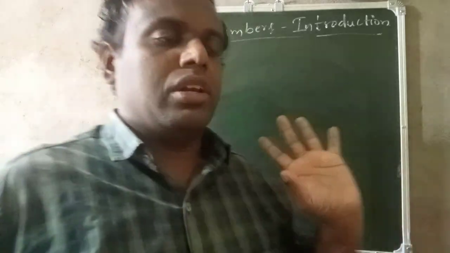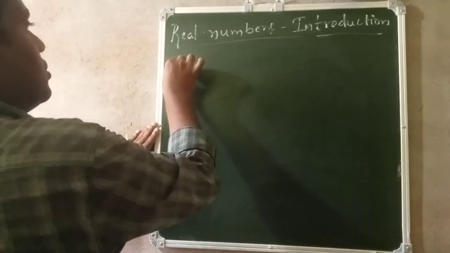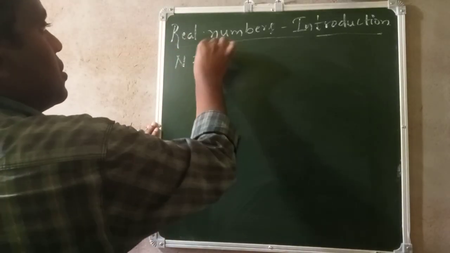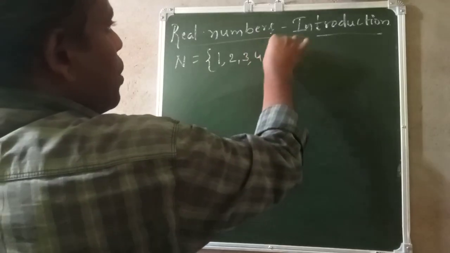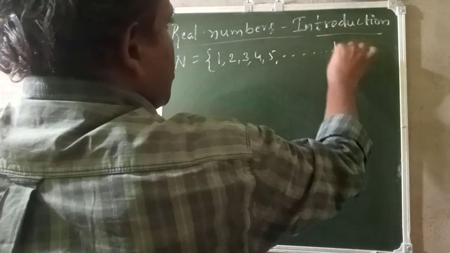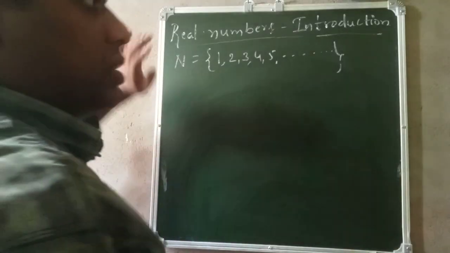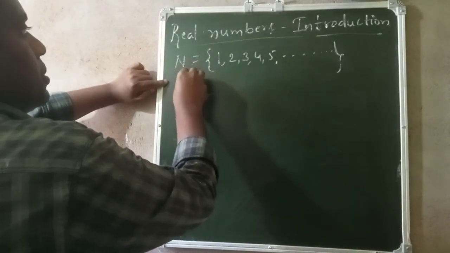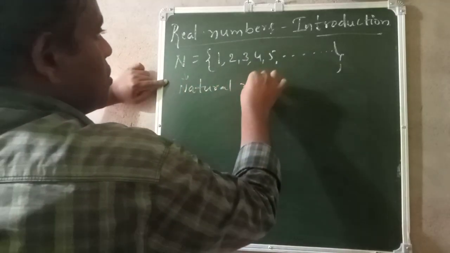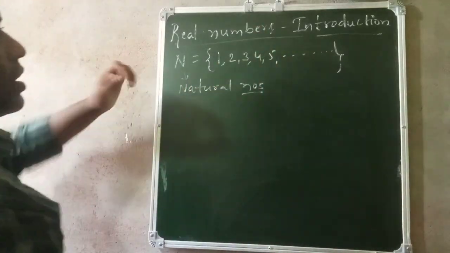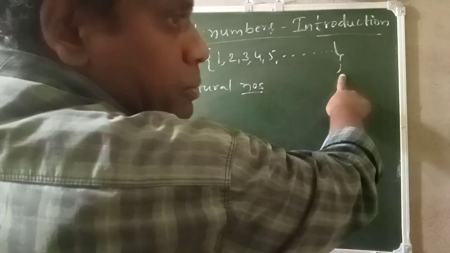First I will take natural numbers. So we will write natural numbers like this: 1 2 3 4 5 etc, dot dot dot. See, this is called set of natural numbers. N means natural numbers. This is open flower bracket, this is closed flower bracket.